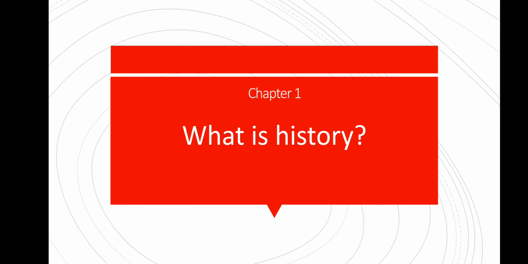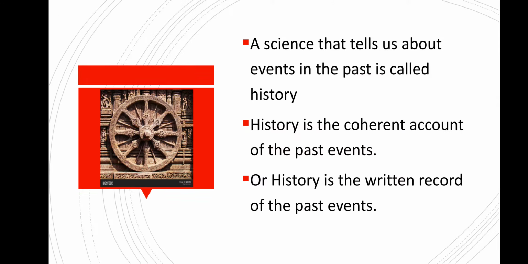Now let's begin with the first lesson. What is history? The first chapter in your EVS 2 is What is History? A science that tells us about events in the past is called history.